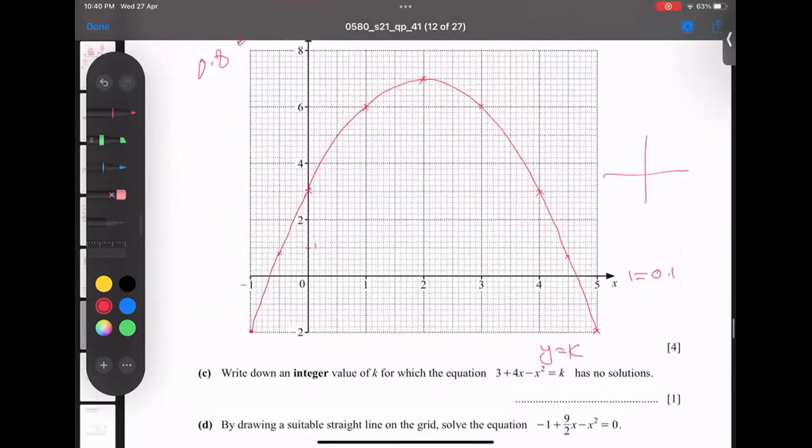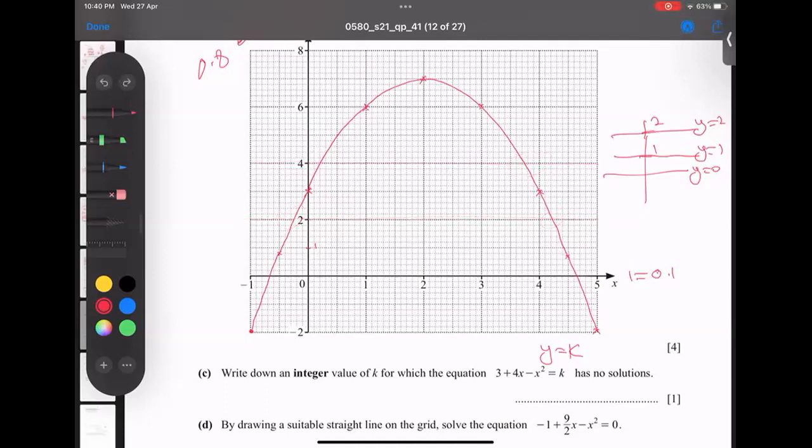All lines which are parallel to the x-axis: y equals 0. If the line goes through 1, it's called y equals 1. If it goes through 2, then y equals 2. For example, if I make a line like this, it cuts the curve at 2 spots, so it has 2 solutions. If I make a line from here, it also has 2 solutions because it cuts at 2 spots. How many times it cuts the curve is the number of answers.